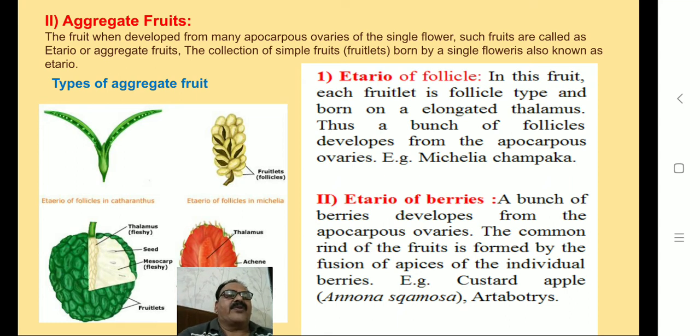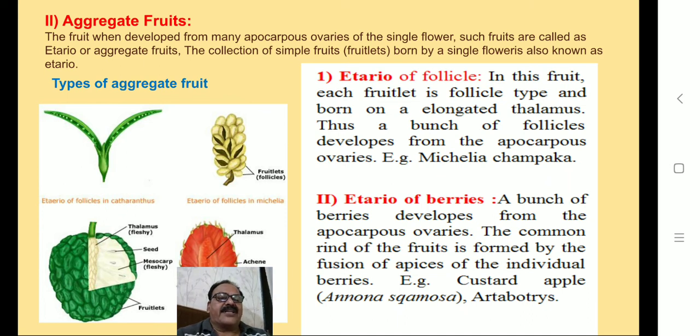First type is etaerio of follicles and second type is etaerio of berries. First type, etaerio of follicles. In this fruit, each fruitlet is follicle type and borne on an elongated thalamus. Thus, a bunch of follicles develops from apocarpous ovaries, for example, Michelia champaca.